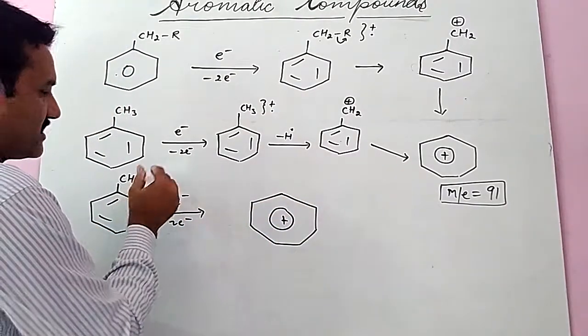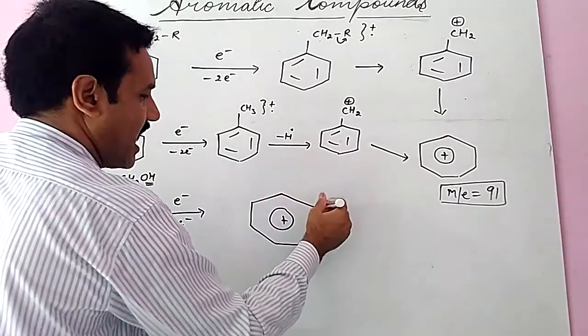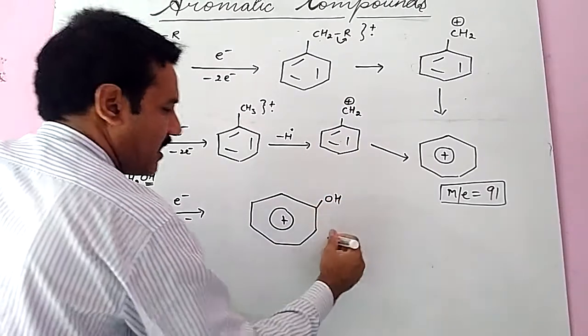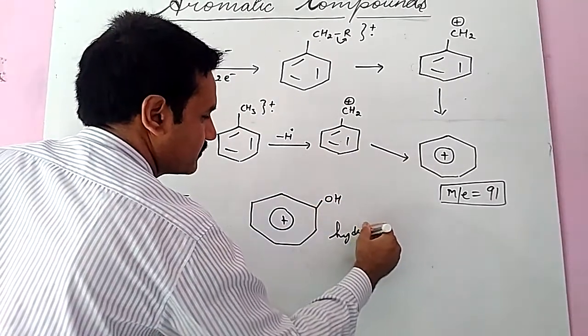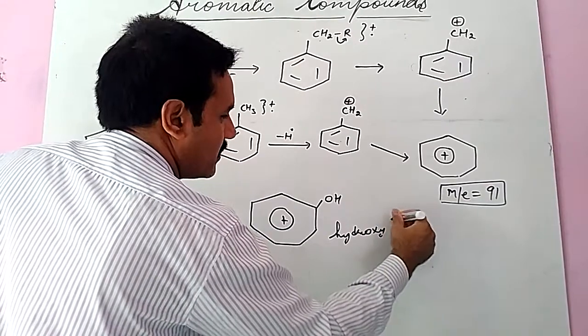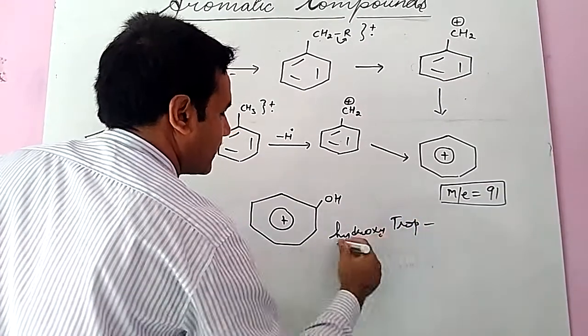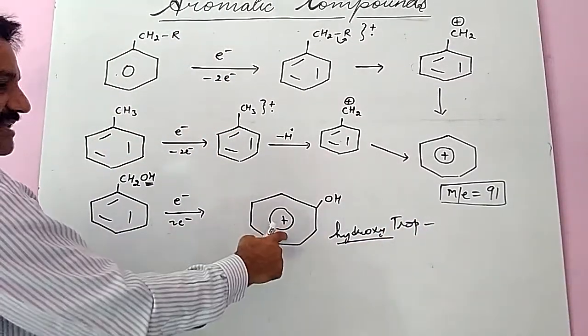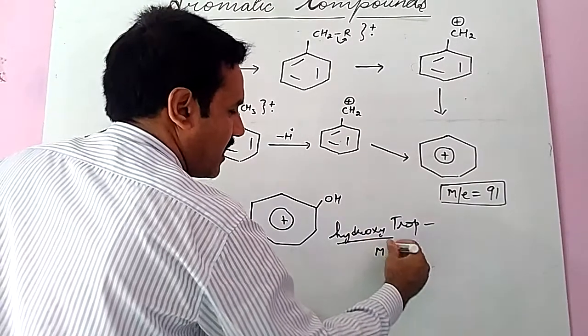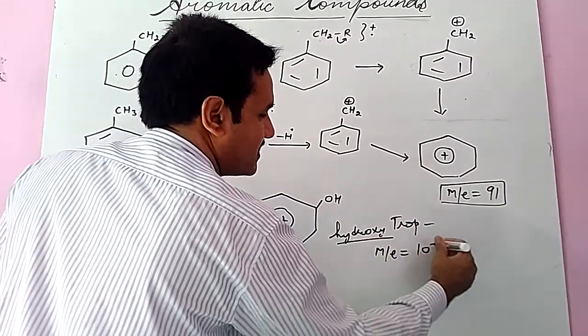But here the OH group is also there, so it is the hydroxy tropylium cation, and when we check the value, M/E is found to be 107.